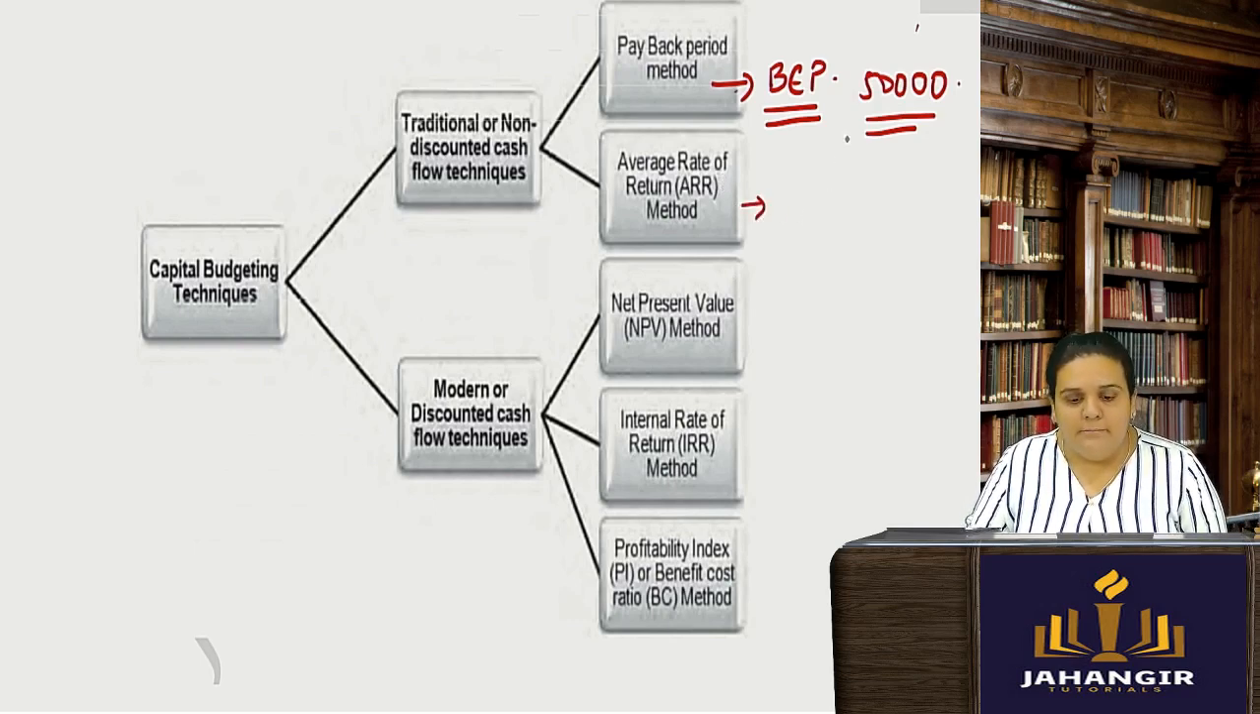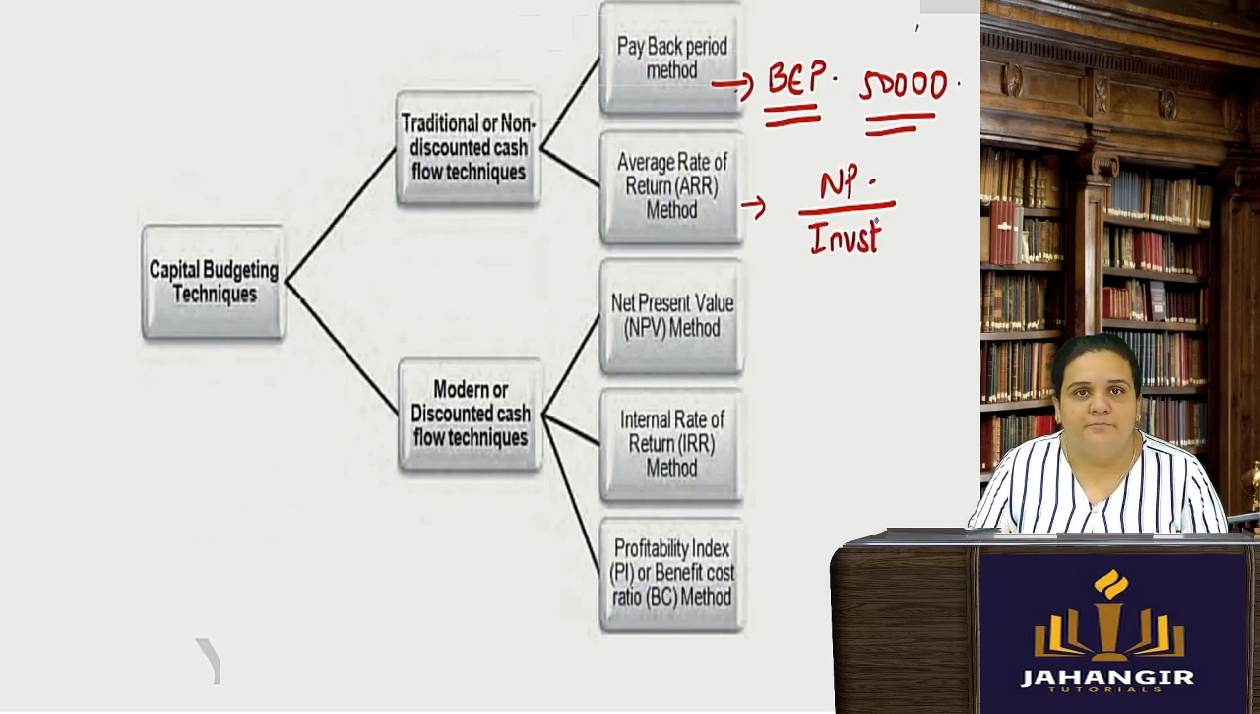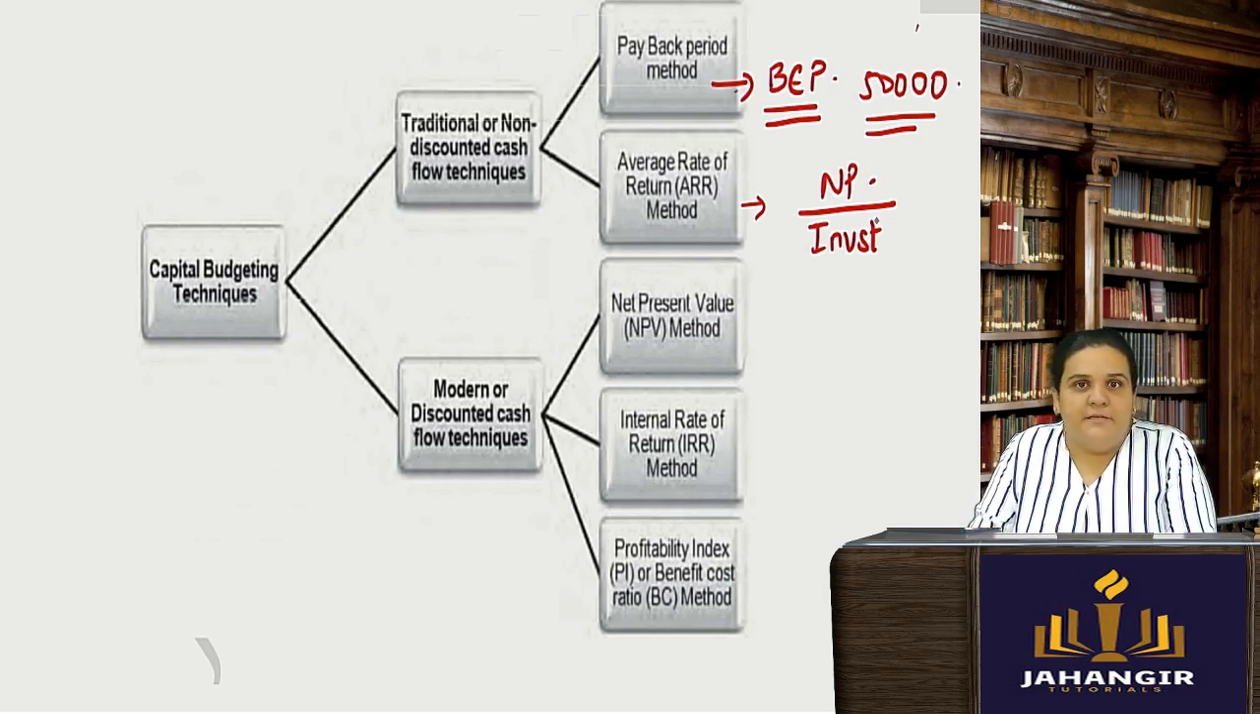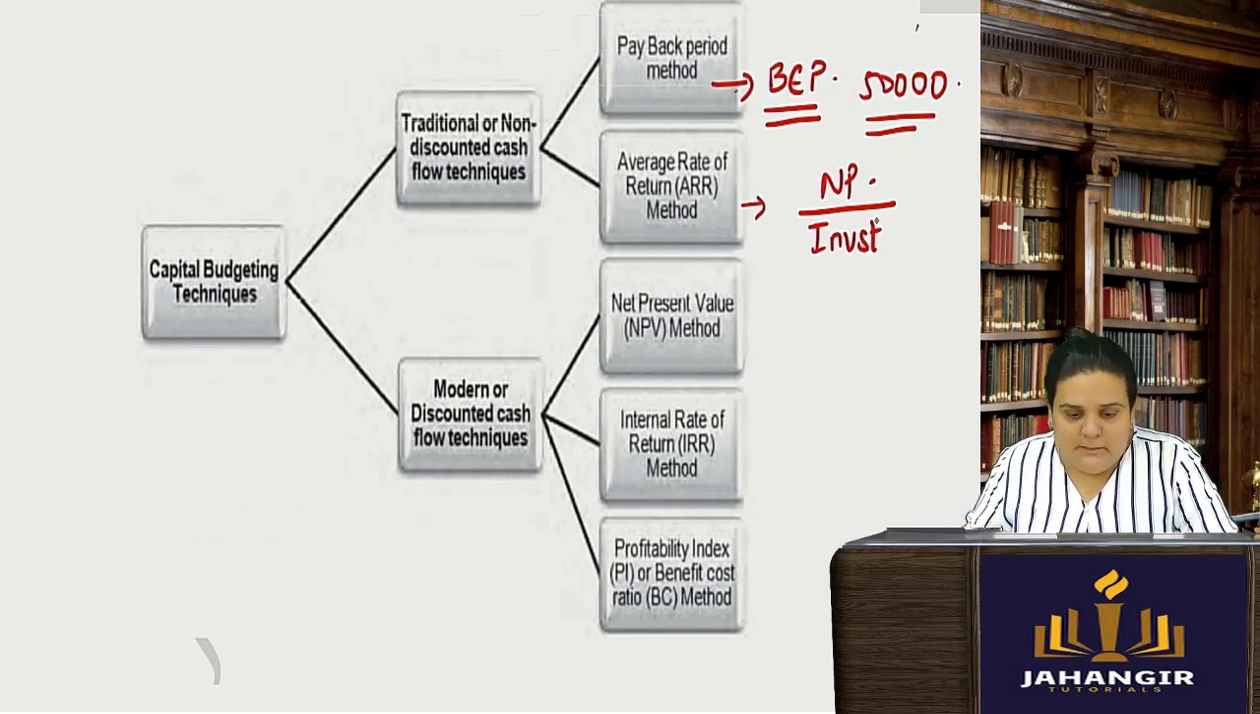Average rate of return means what? How much amount of profit upon your investments. This also we have done in the form of practical problems, so you all can of course analyze it and understand it. Average rate of return, I will say average profit, say for 5 years, upon average investments. That is why it is known as ARR.